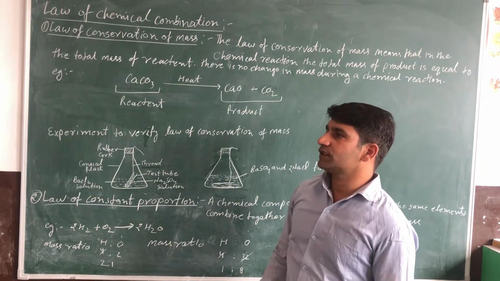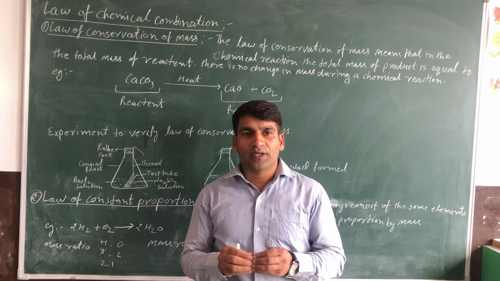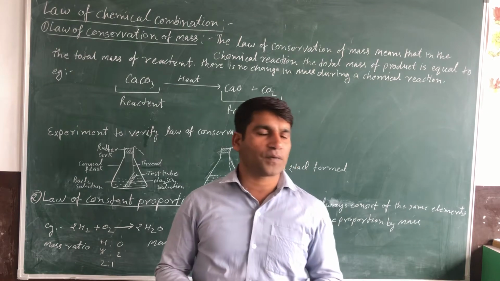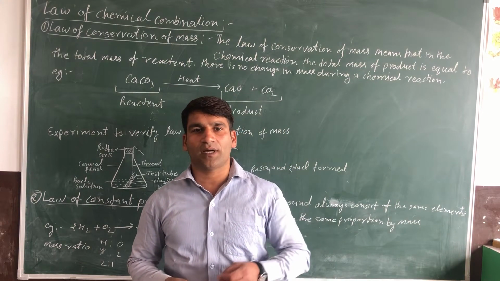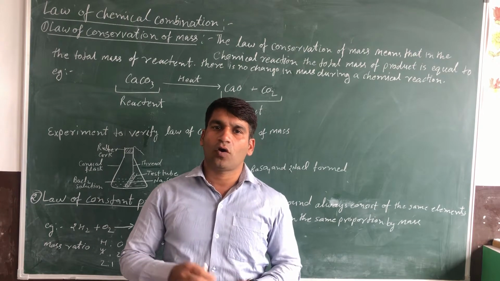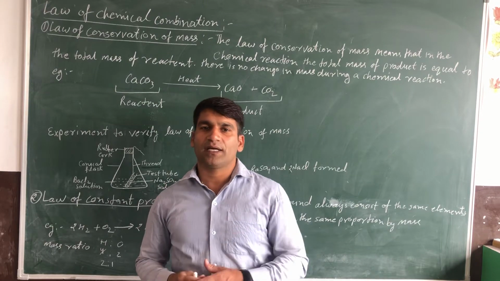The law of conservation of mass says that when chemicals react to each other, the mass of reactant is equal to the mass of product. Mass never decreases or increases at the time of a chemical reaction.